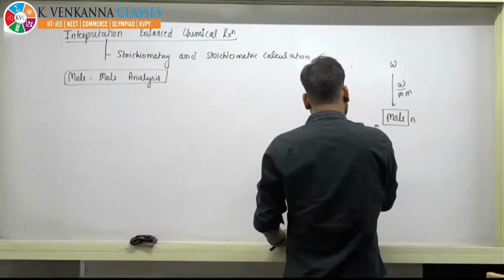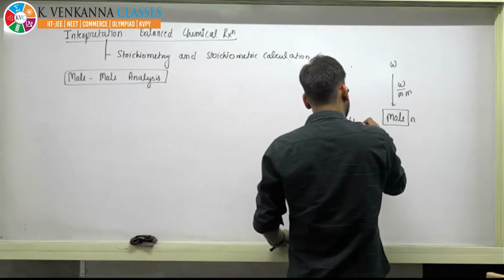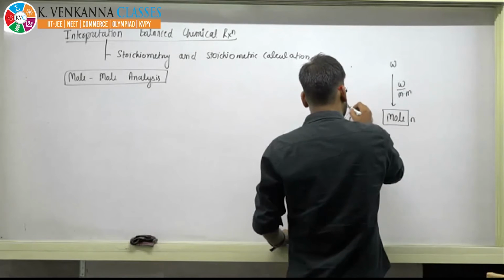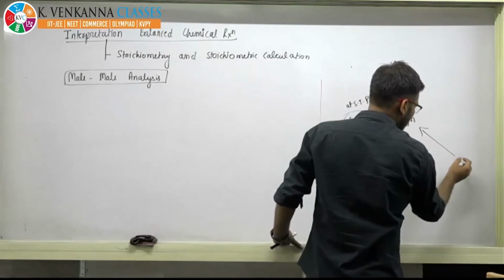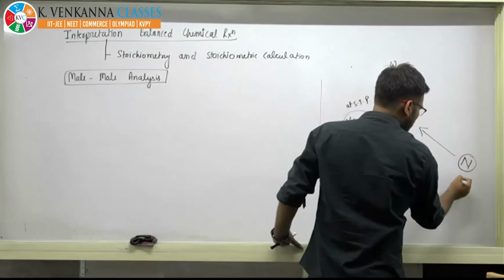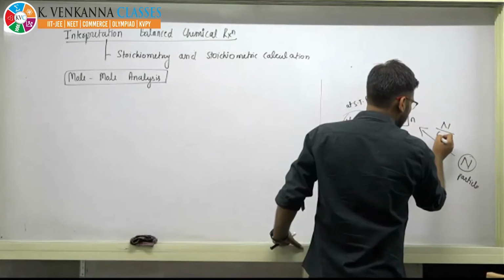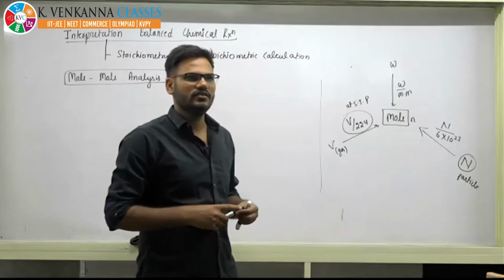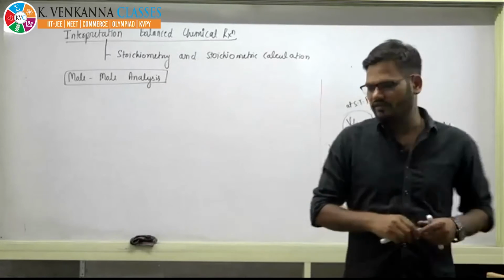If volume is given, it is only for gases, so at STP it will be volume divided by 22.4. If number of particles N is given, then moles can be calculated by N divided by Avogadro number, that is 6 into 10 raised to 23. These are some basic things you will require while solving these equations.